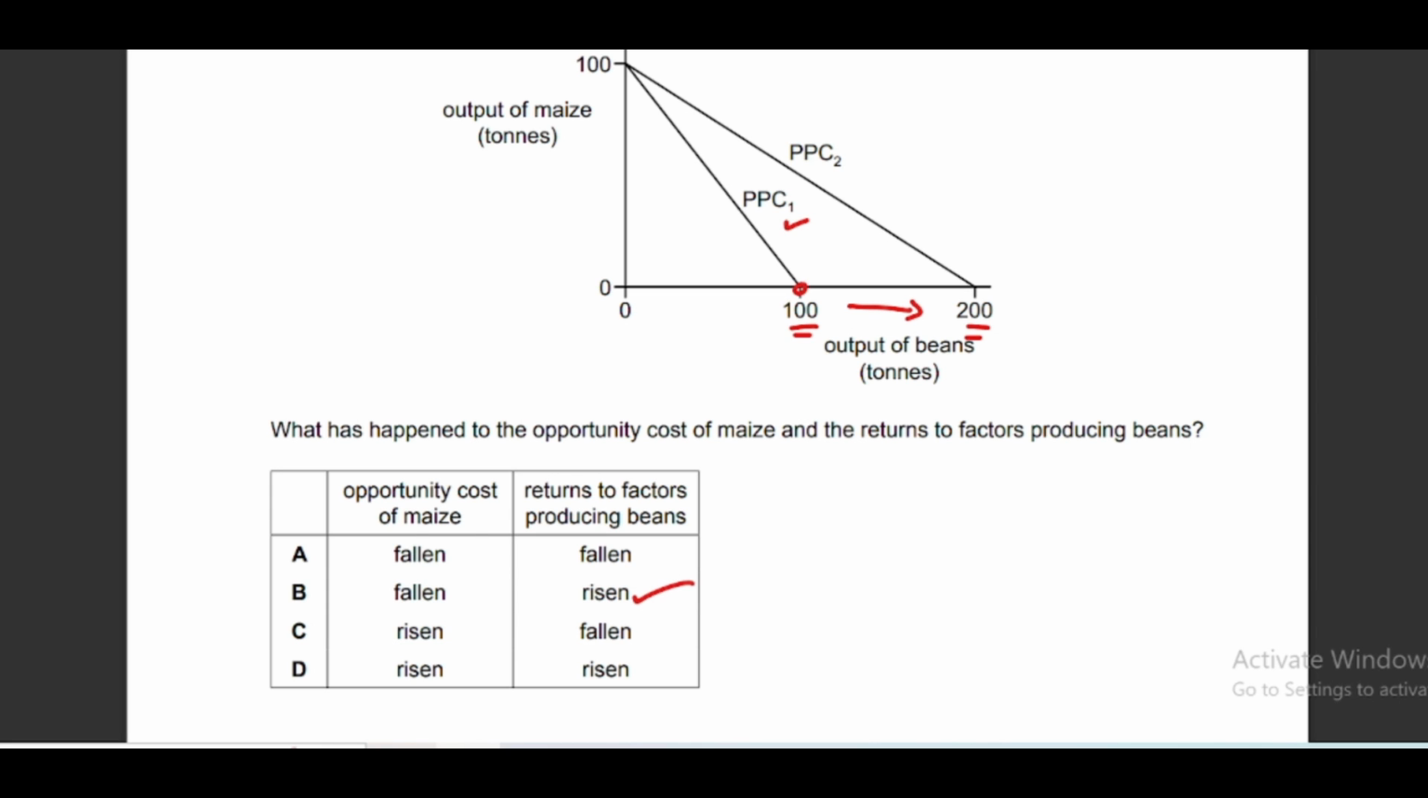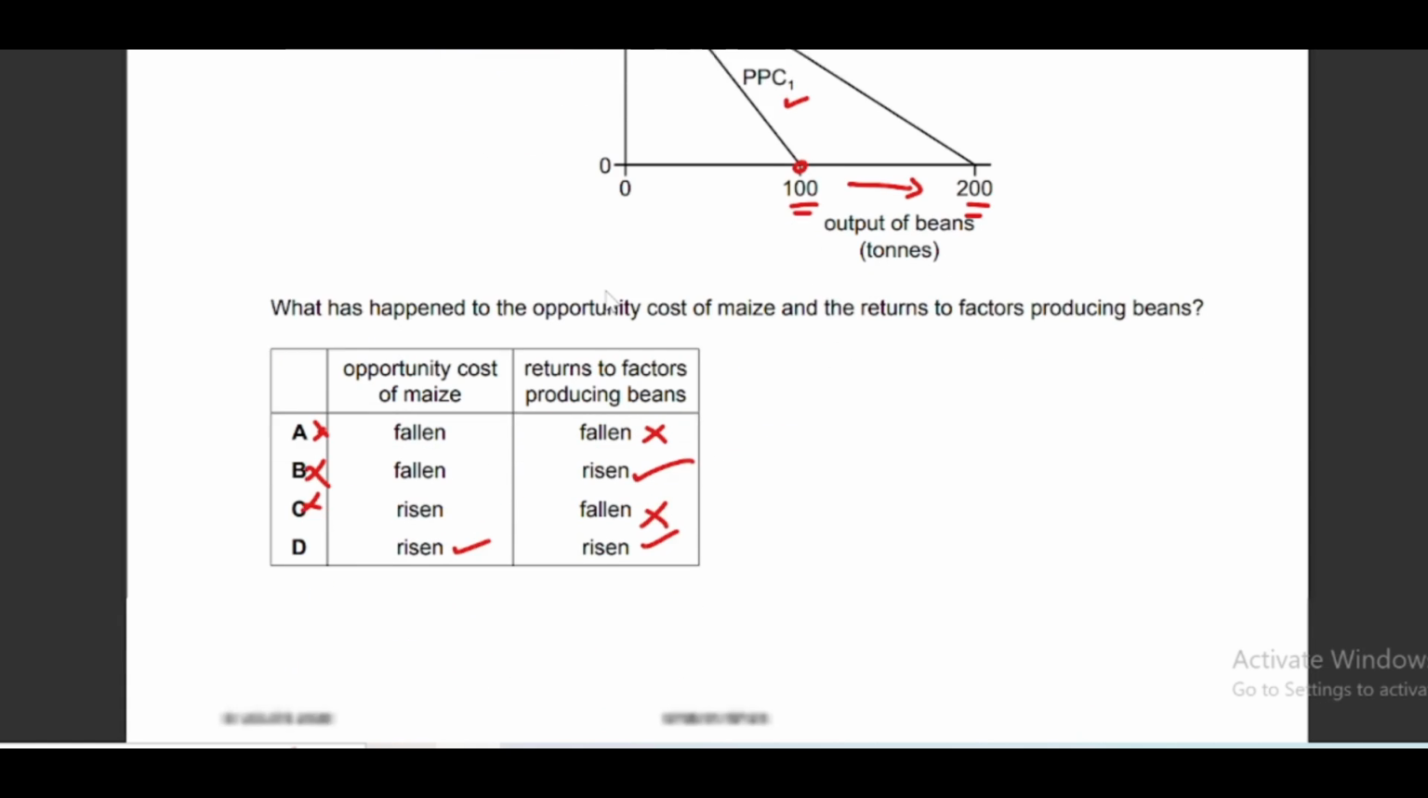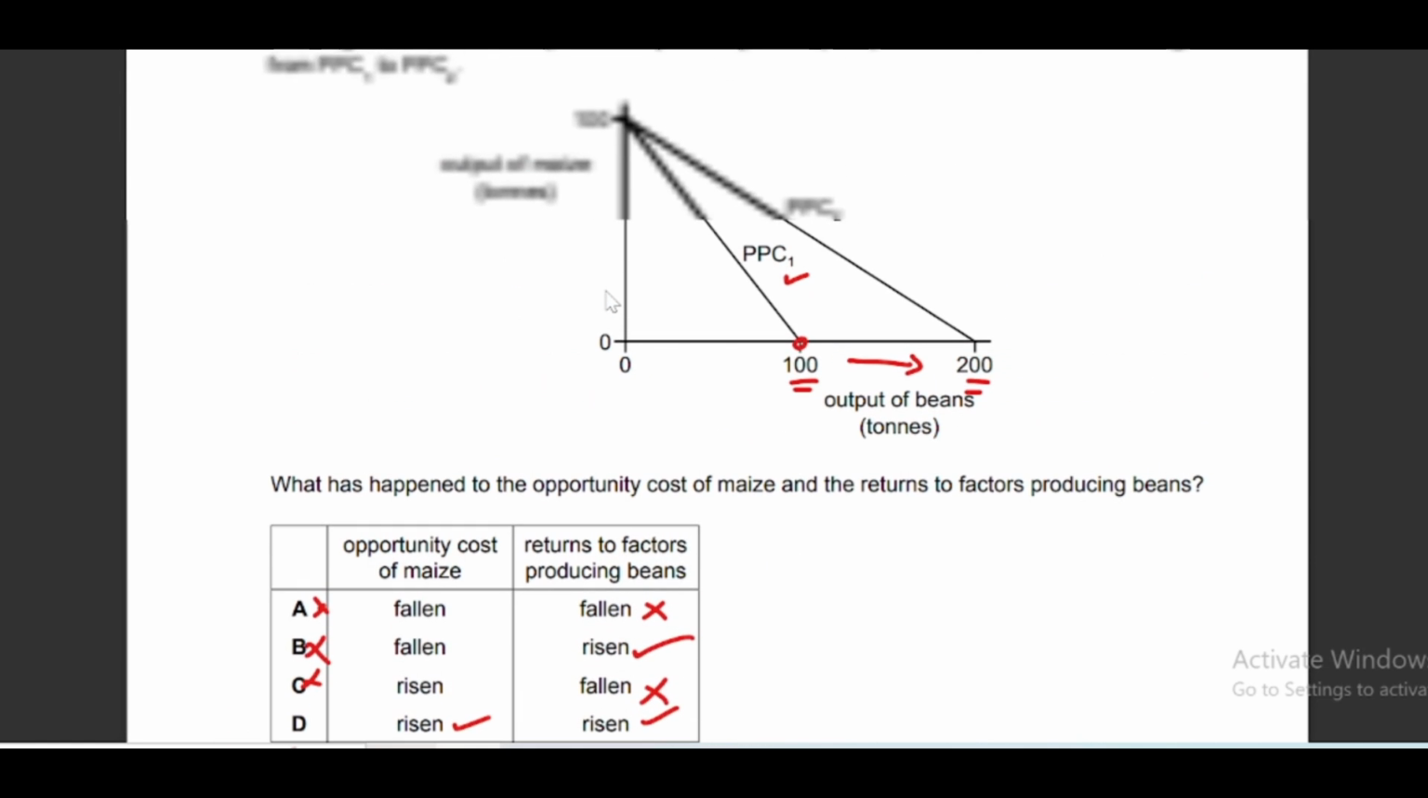So it is clear that the return of factors producing beans has risen. So options B and D can be correct. You can cross these two options. Opportunity cost will definitely rise, so option D is the correct answer. So we will cross option B as well. All other options are also incorrect. So why has opportunity cost increased? You might be confused by that as well, so let me explain.